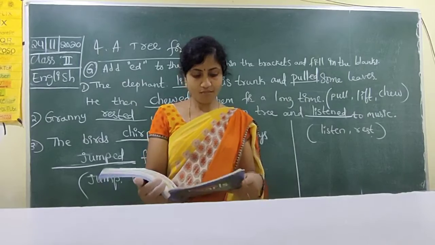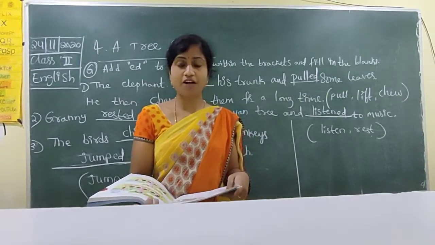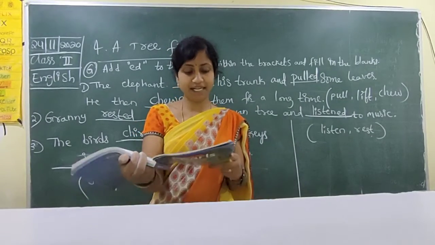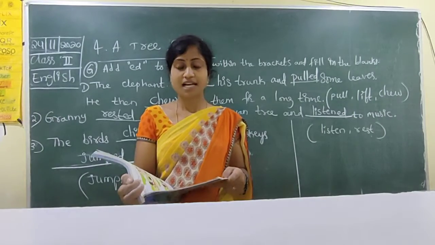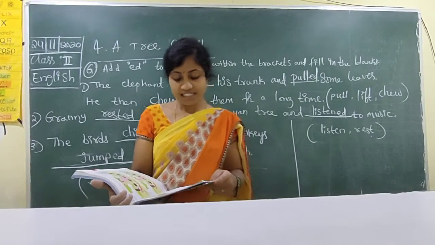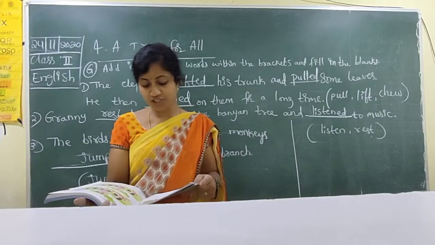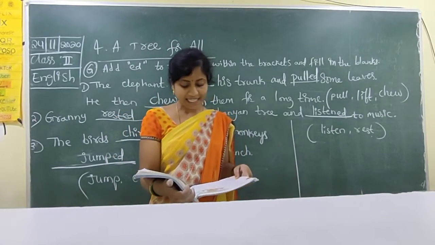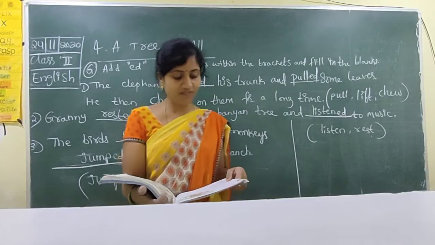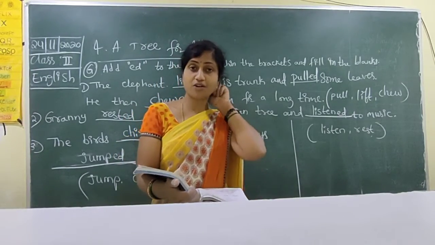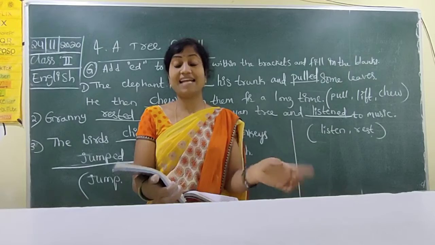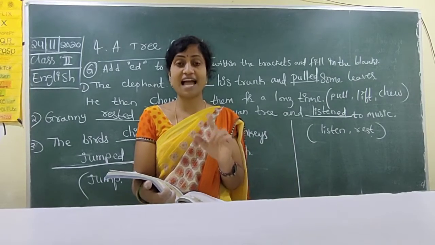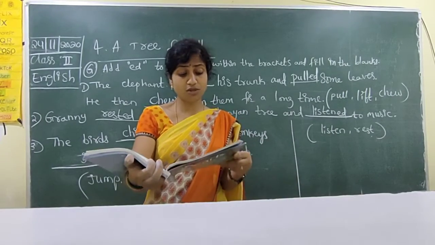So you have to complete this bit. Afterwards you have to write the H bit. What is that? Change these today words into yesterday words. Drop the Y and add IED to the words. So you have to remove the letter Y and add IED.